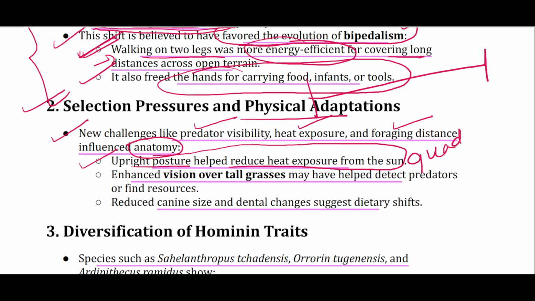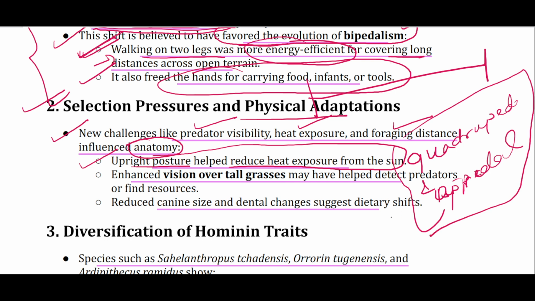between a quadrupedal motion and an upright motion, bipedal motion, you can see the difference in the area that is exposed to the sun. So एक quadrupedal के लिए, the organism who's walking on four legs, उसका जो एक्सपोजर एरिया है वो ज़्यादा होगा, और एक जो अपराइट होगा, बाइपेडल होगा, उसका एक्सपोजर एरिया कम होगा.